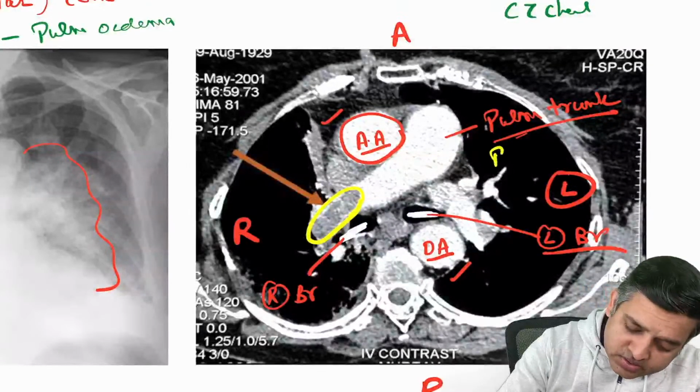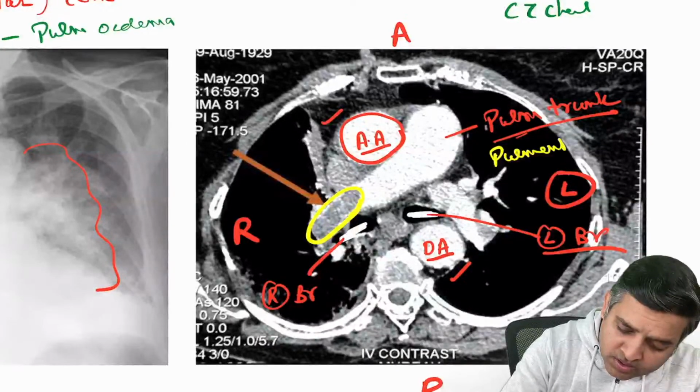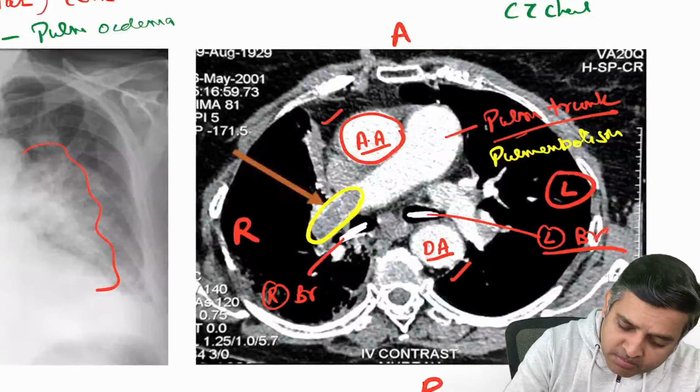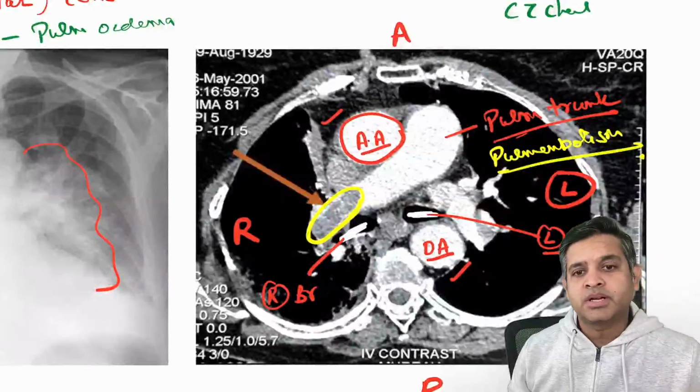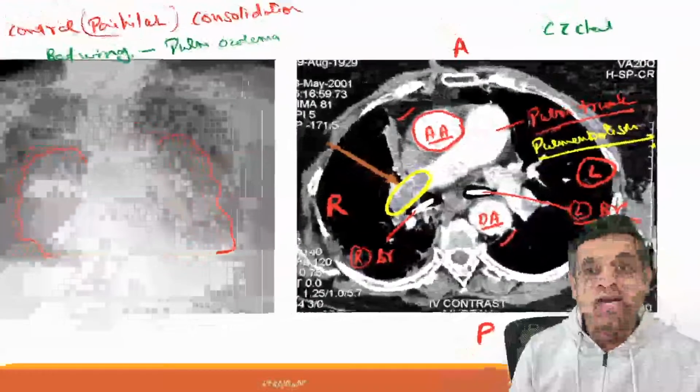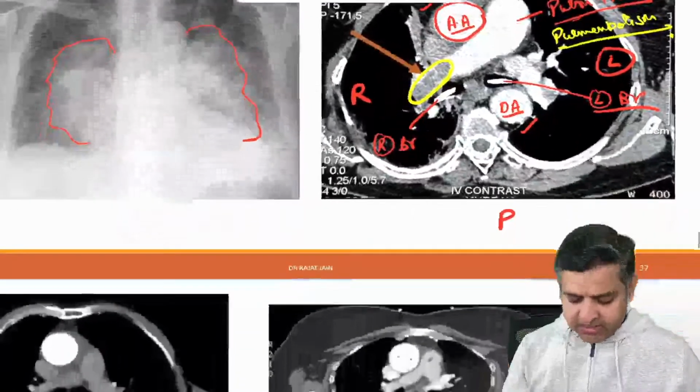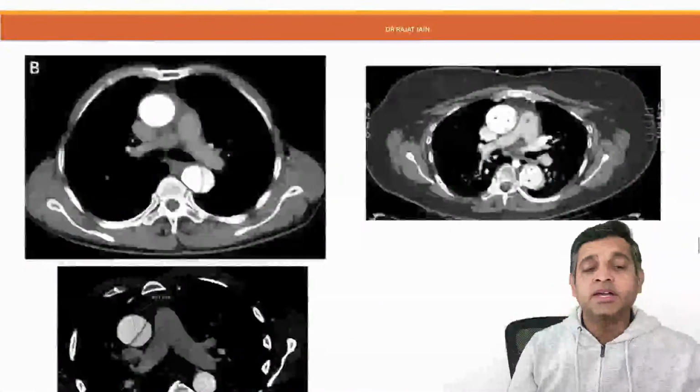Pulmonary artery. So this is an image of a pulmonary embolism. A very classical image of a pulmonary embolism. Examiner can ask you some normal structure as well as a disease. Whereas what is happening here?